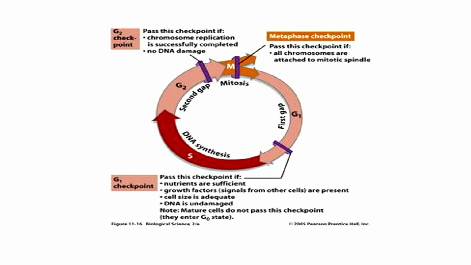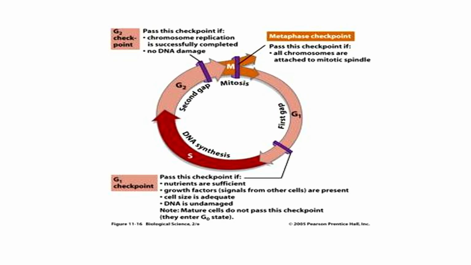It completes S phase, that is the synthesis phase. After that, the second growth phase or G2, there again towards the end there is a checkpoint. This checkpoint again has several questions. Whether the chromosome replication is successfully completed or not.